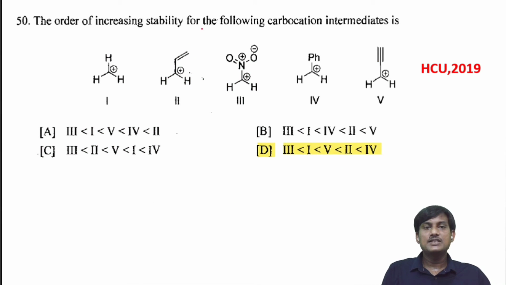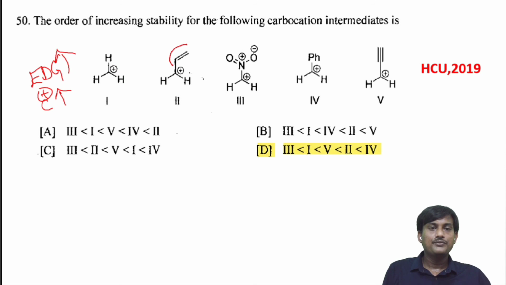The order of increasing stability for the following carbocation intermediates. We know that as the electron donating nature of the group increases, the stability of the carbocation increases. So here you have hydrogens. This is the reference compound.